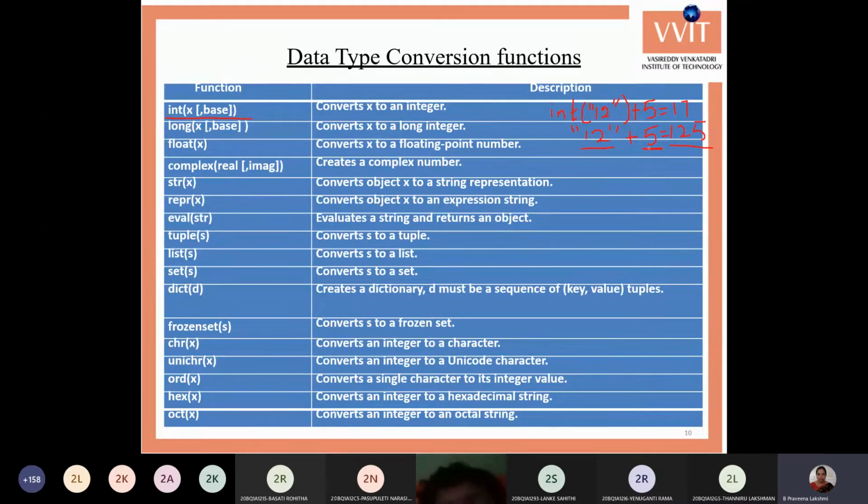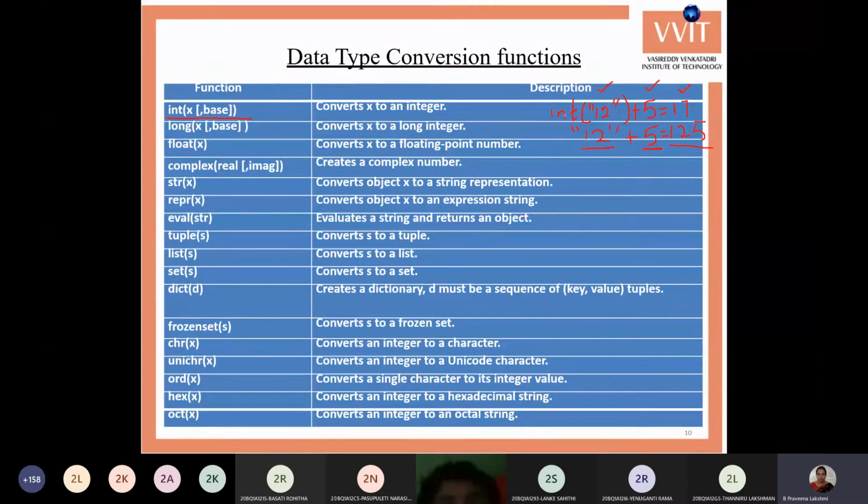But I don't want to do it like this. I want to do the number addition. Okay, integer addition I want to perform. Okay, so that you need to convert that string into the number. Then you can add your required number. You'll get the sum value of the integer addition.